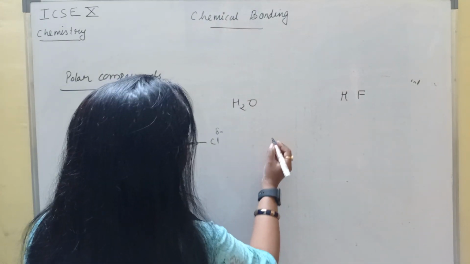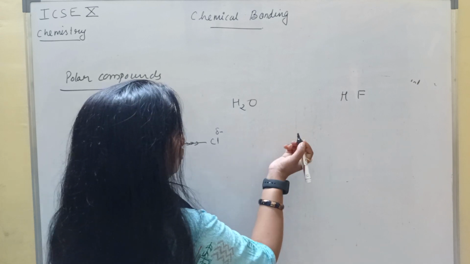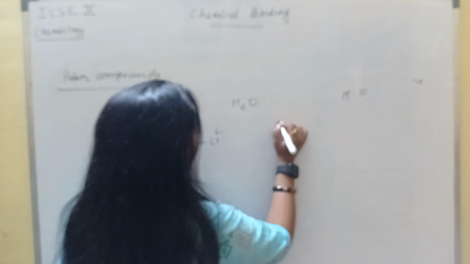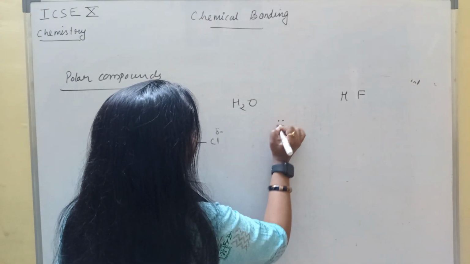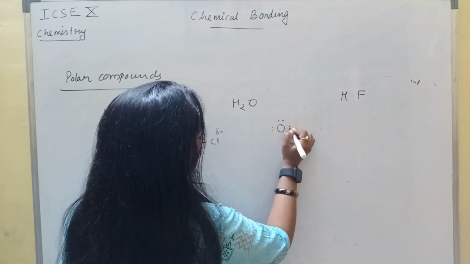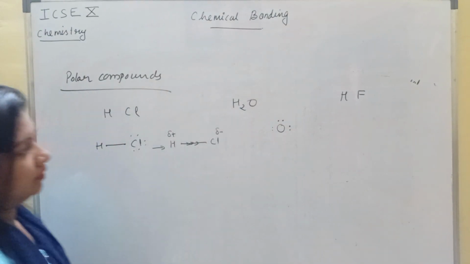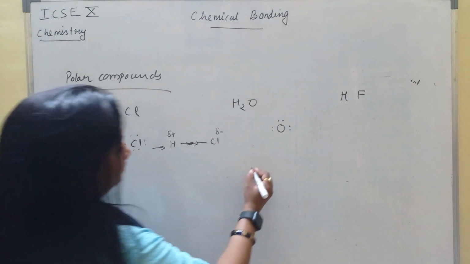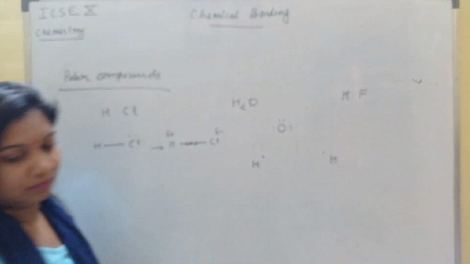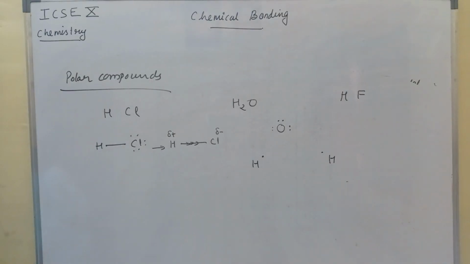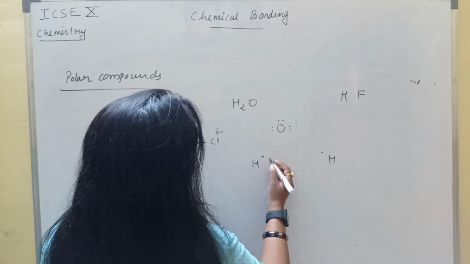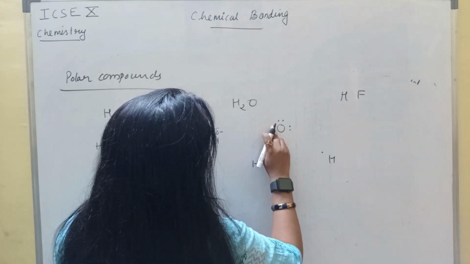Here H2O, we'll see. Oxygen atomic number is 8, configuration is 2, 6. So 6 electrons are present in the valence shell. And hydrogen, the sharing will take place like this, or we can draw it like this.